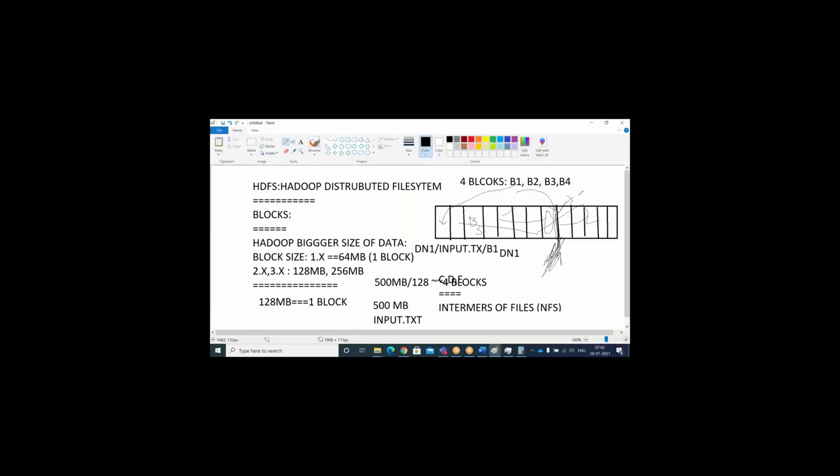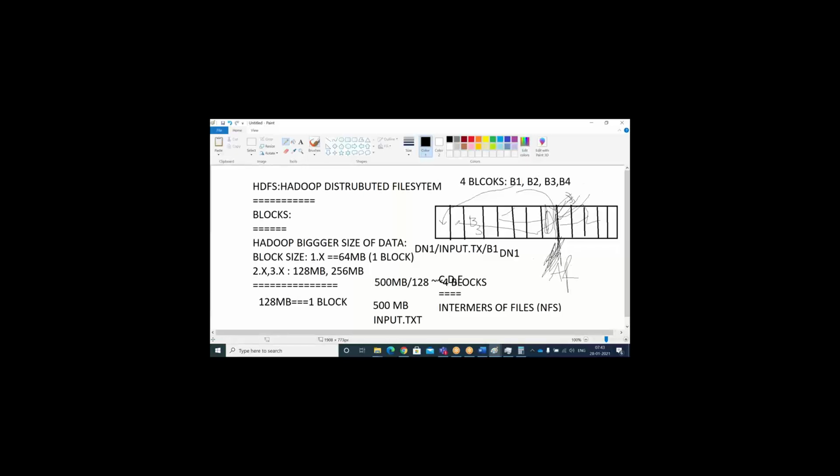I will tell you once we start the practicals how it is going to be utilized. There is a concept of HAR, Hadoop Archived file system. That I will tell you later. As of now, this block is 128 MB, but 116 MB of data will be occupied here. The rest will be unused. That will be used in a different way, I will tell you later.